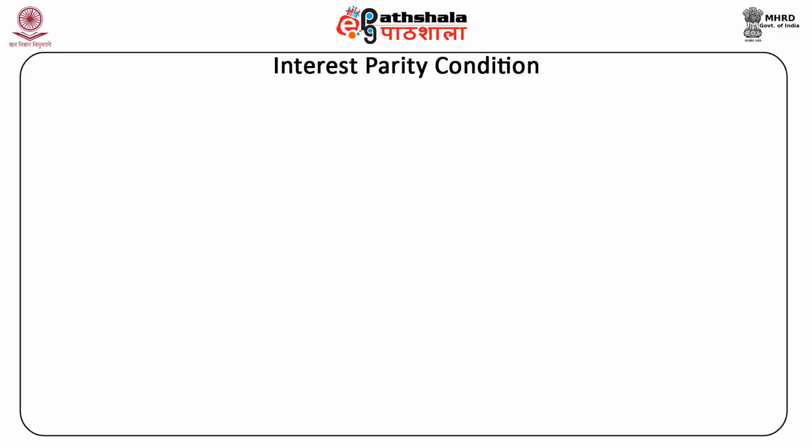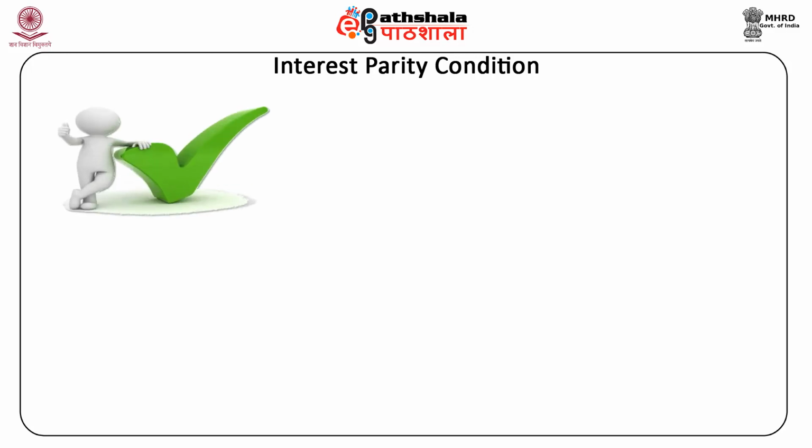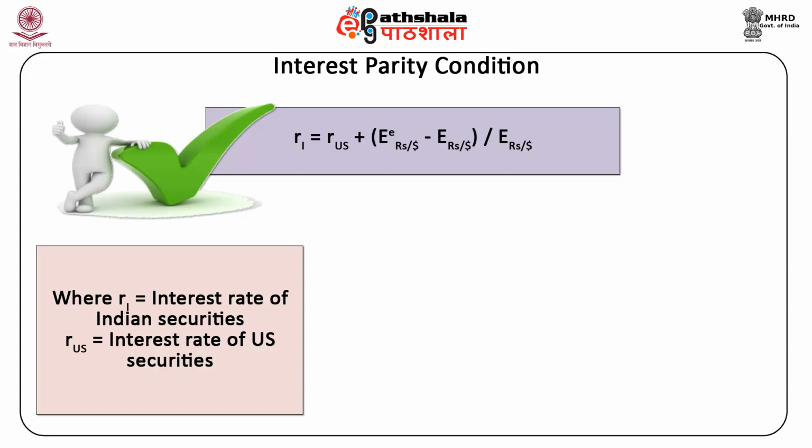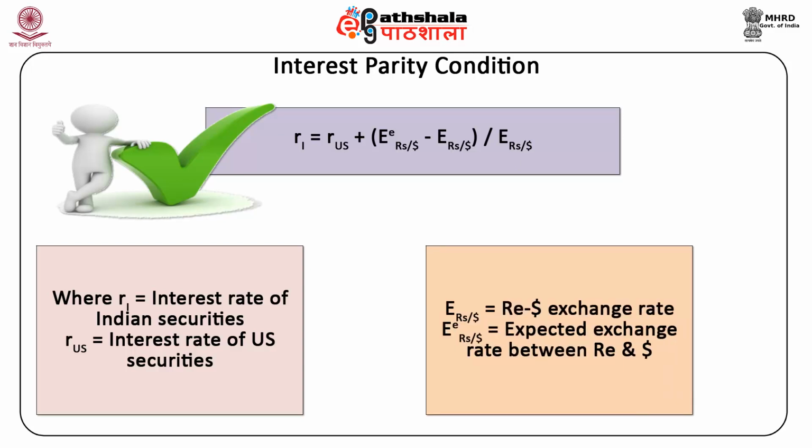Writing it in a mathematical equation form, we have R1 is equal to RUS plus (E rupees per dollar to the power small e minus E rupees per dollar) divided by E rupees per dollar, where R1 is the interest rate of Indian securities, RUS is the interest rate of US securities, E rupees per dollar is the rupee to dollar exchange rate, and E rupees per dollar to the power small e is the expected exchange rate between rupee and dollar.